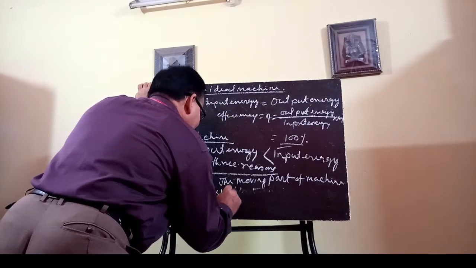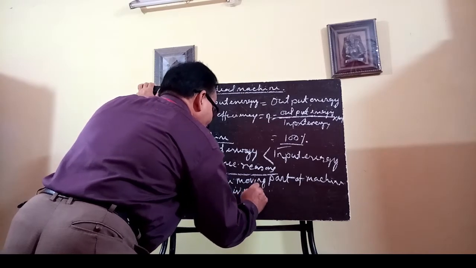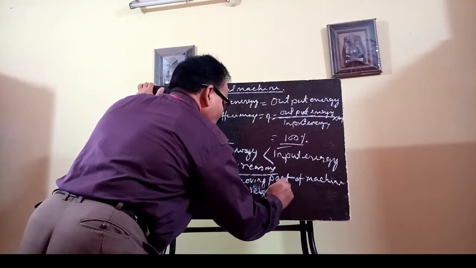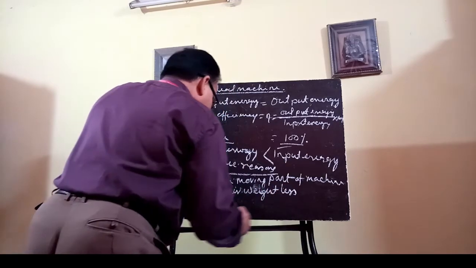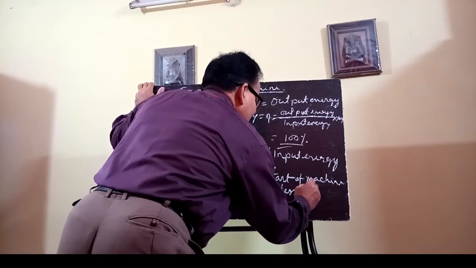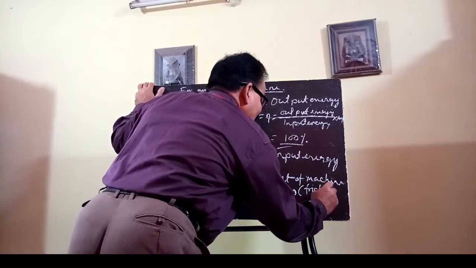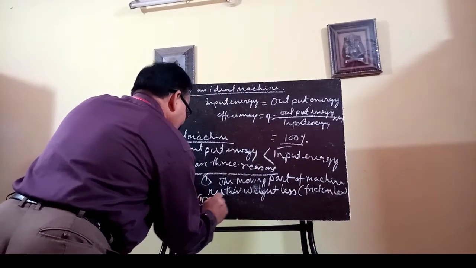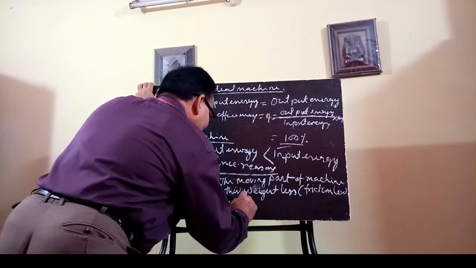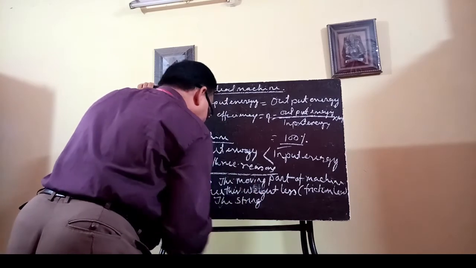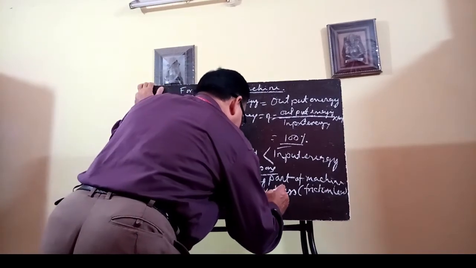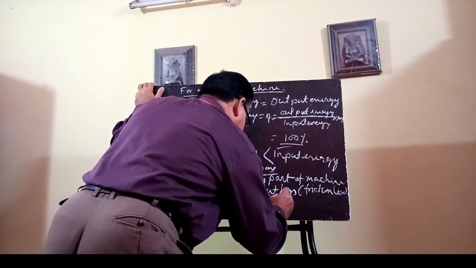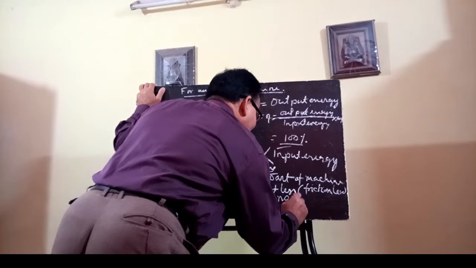is neither weightless nor frictionless. Number two is the string, if any in the machine: the string is not perfectly elastic.